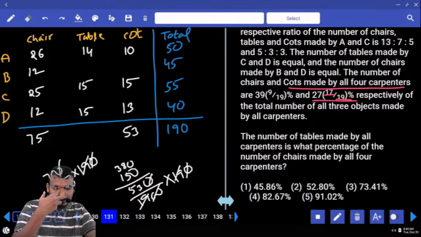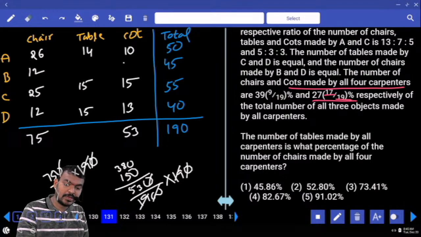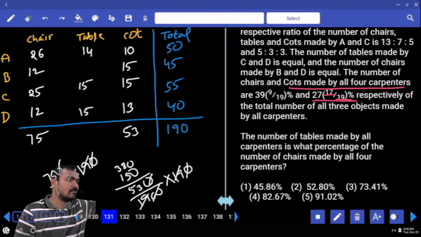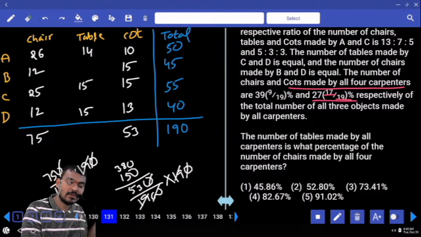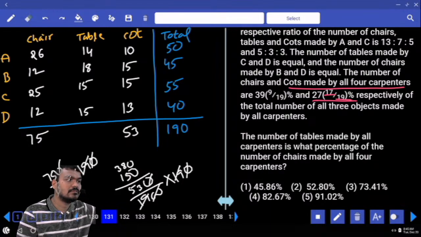Out of 53, how much value is completed? 38. Remaining 15. Means 12 plus 15, 27 complete. 45 minus 27, 18. Next, 75 plus 53, 128. 128. 190 minus 128.